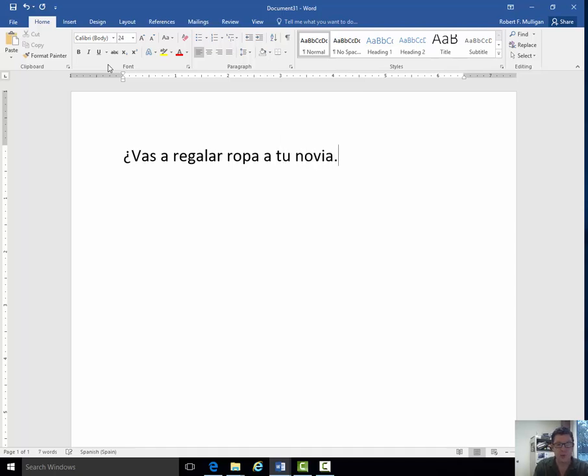Regalar means to give as a gift. Are you going to give clothing to your girlfriend? Now, what is being given as a gift? Clothing. To whom? Tu novia. Who's receiving the direct object? The indirect object, novia.